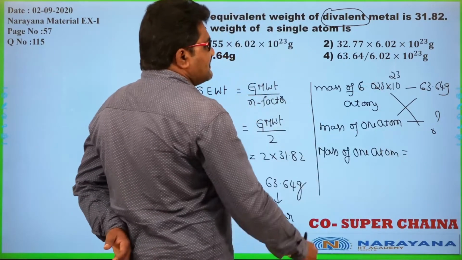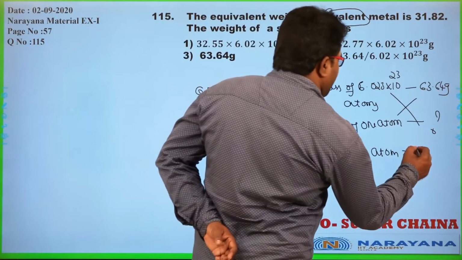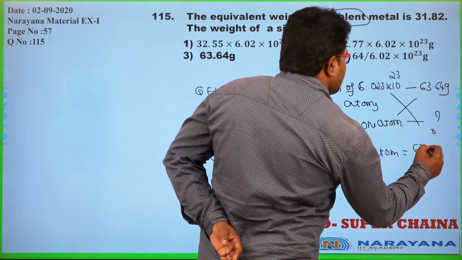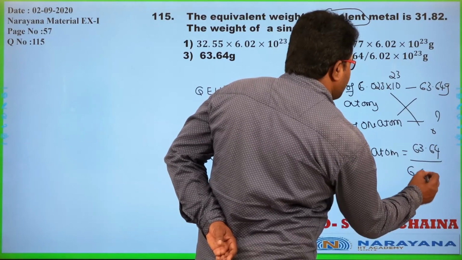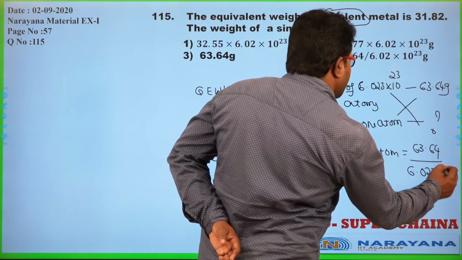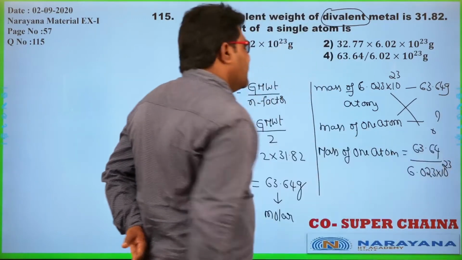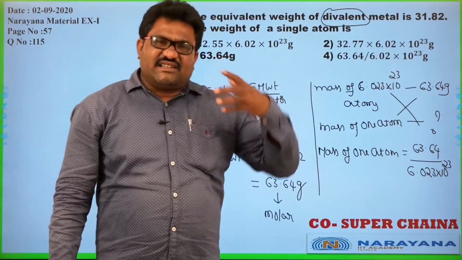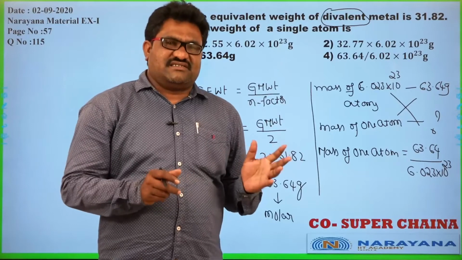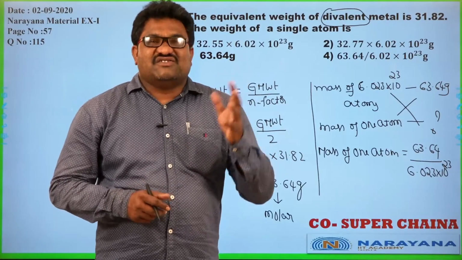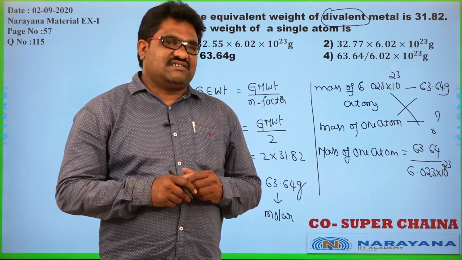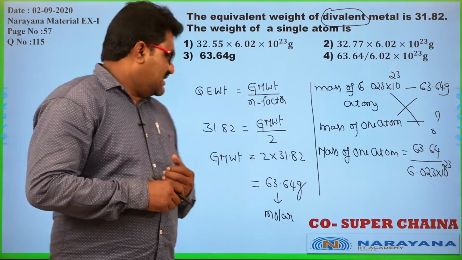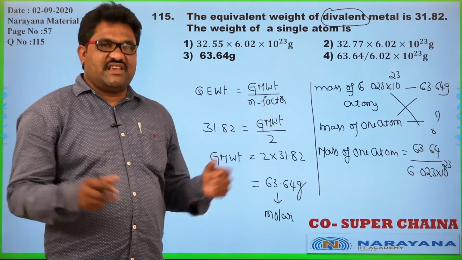So, the mass of 1 single atom is equal to 63.64 divided by Avogadro number 6.023 into 10 power 23. Or simply we can express the actual atomic masses in atomic mass units. From that aspect also we can solve this question, right? Yeah. So let us go for the next question.